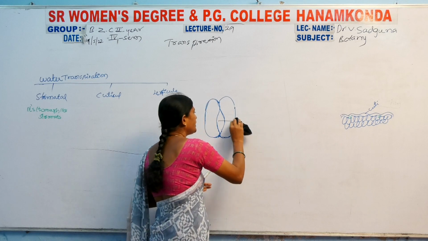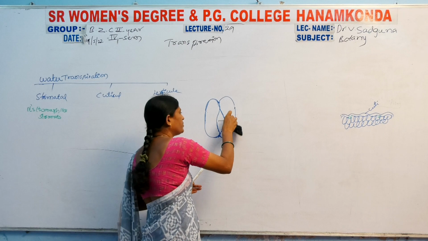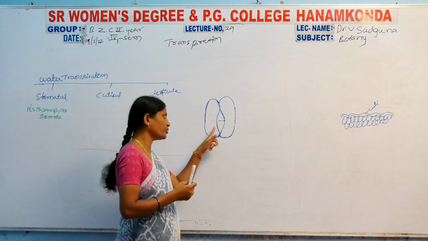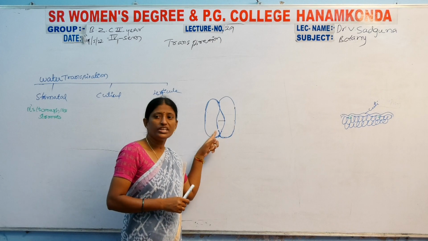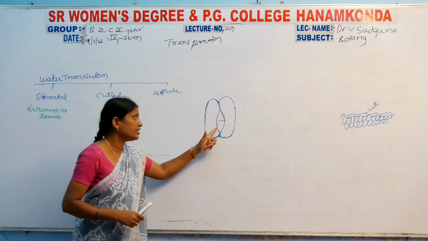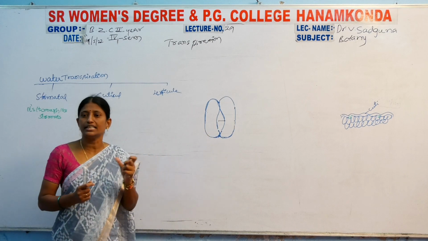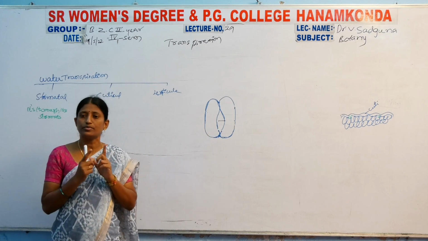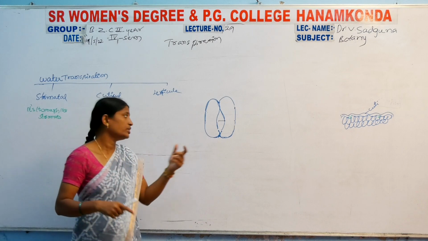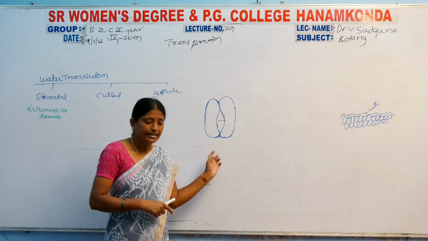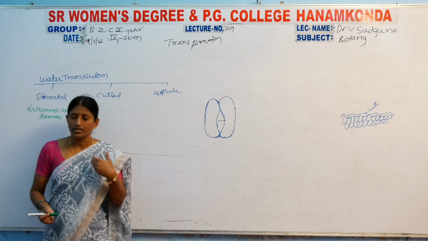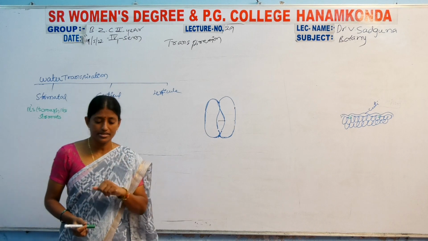It has an arrangement of two guard cells with a gap in between, and that gap is the pore. The pore is called the stoma. The pore always has one pair, two guard cells.